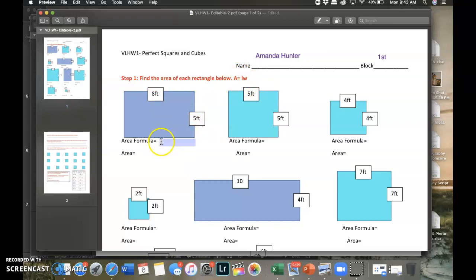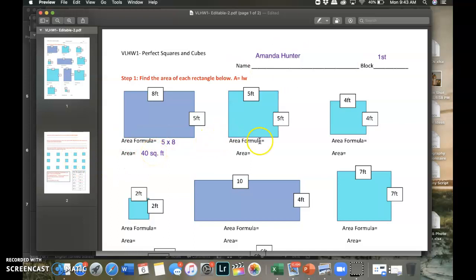So where I'm showing my work, this is important, show your work. In the area formula, I'm going to say it's 5 times 8. I just use an X for times. And that gives me the area of 40. And it's going to be square feet, or feet squared. I don't think I have enough room to type all that, so let's put square feet. 40 square feet. Perfect. Beautiful.